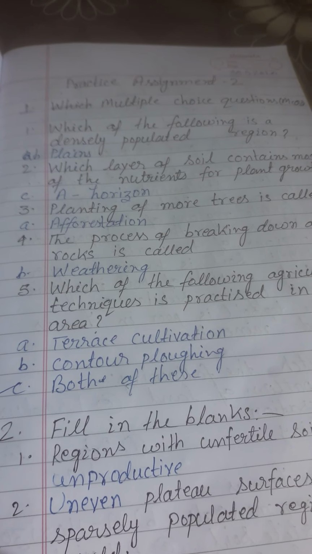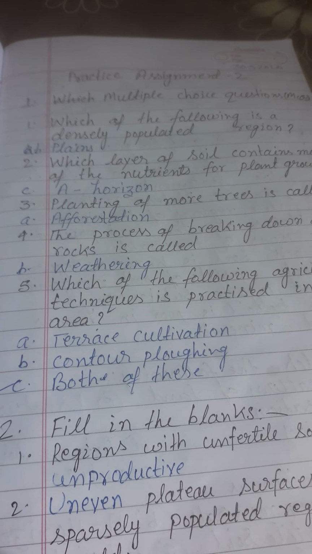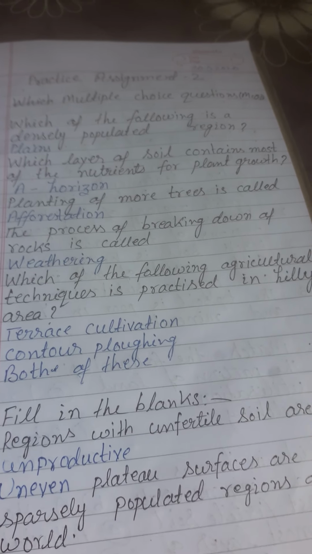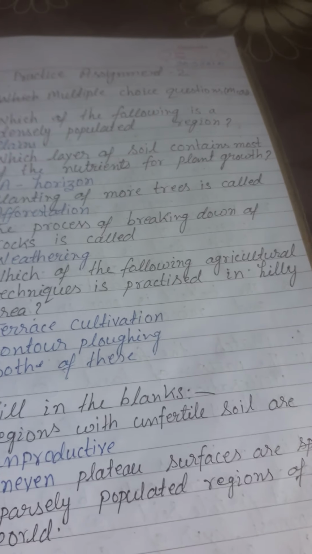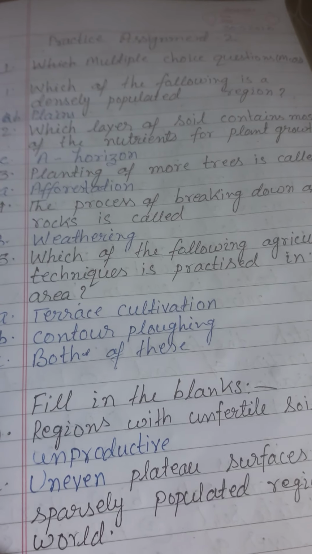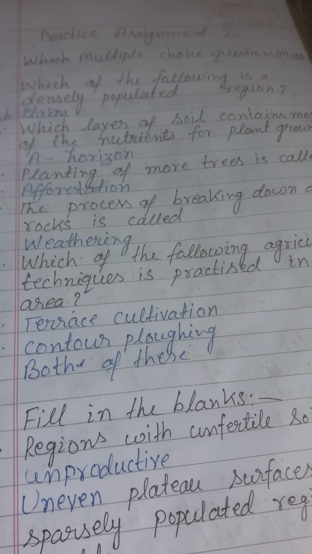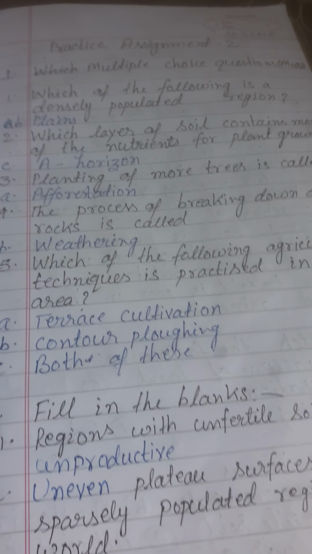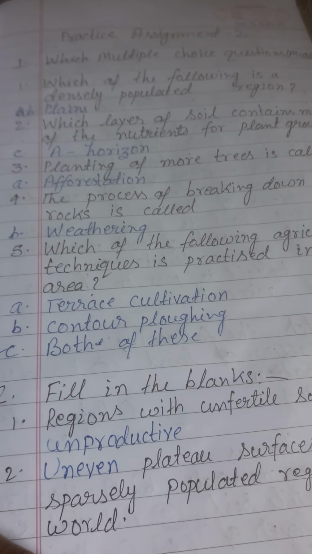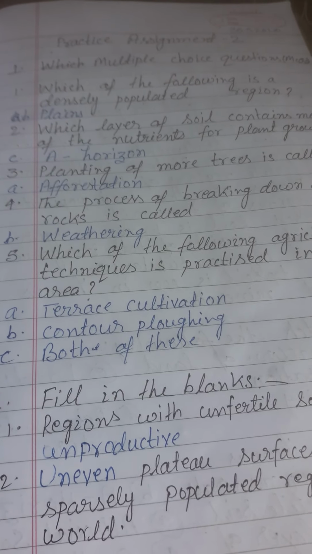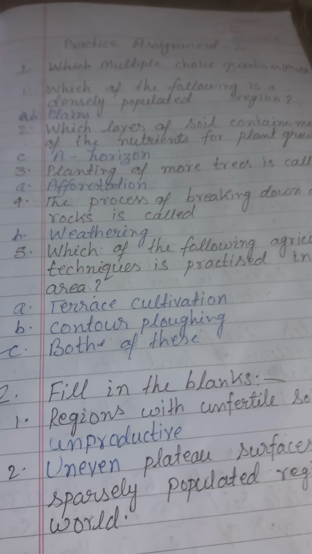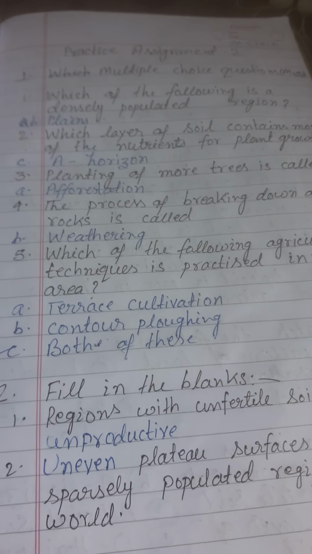Come to the next one, number 5. Which of the following agricultural techniques is practiced in hilly areas? Terrace cultivation and also contour ploughing. And you already learned about the different types of agricultural techniques. Here are 2 agricultural techniques, terrace cultivation and contour ploughing. They are practiced in hilly areas. So your answer will be both of these.